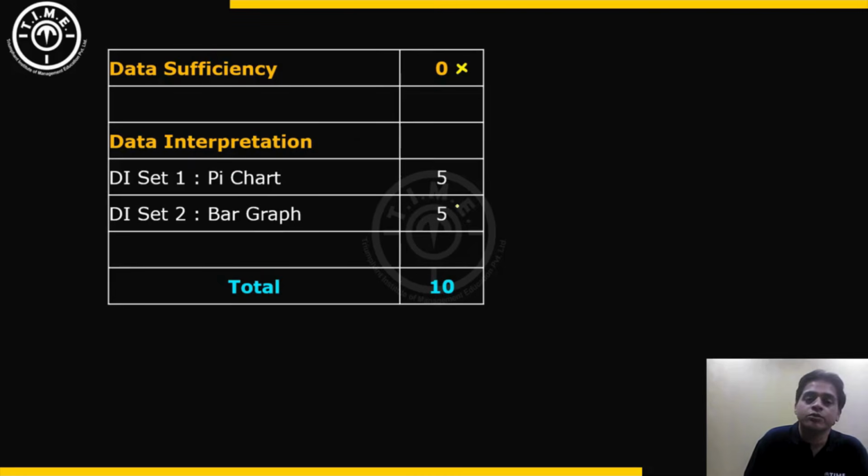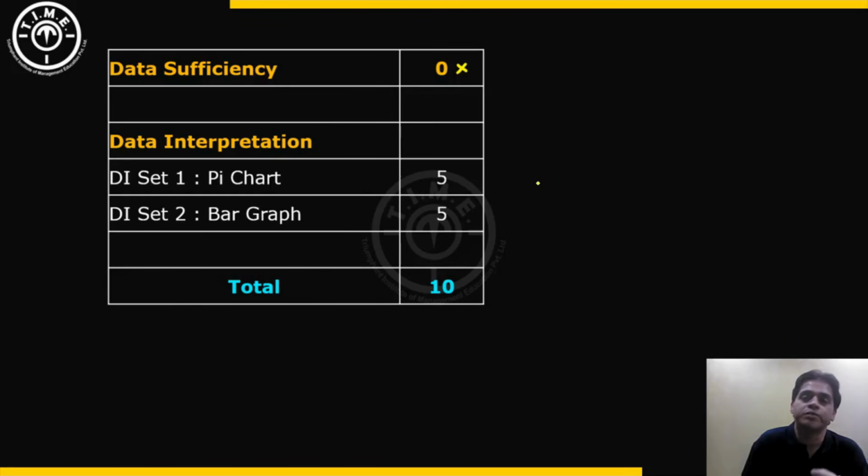There were 10 questions of data interpretation divided into 2 sets of 5 questions each. There was one set based on pie chart and the other based on bar graphs. Both the sets, the data that was given was very easy to understand, nothing complicated in terms of the data given. But questions, some of them were slightly tricky, little bit of advanced knowledge regarding percentages and angles based pie charts was required to be able to solve them efficiently.